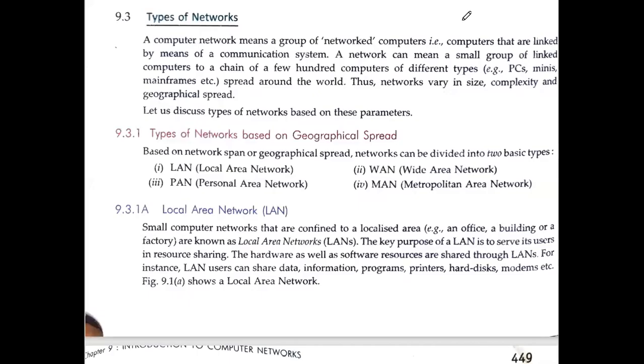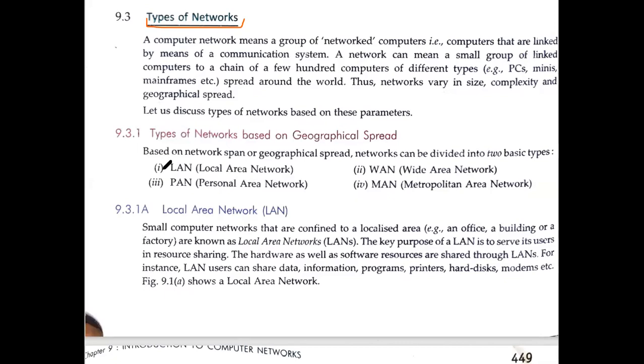See, yesterday we have done introduction of computer network and today we are going to start with types of network. Now see again, important topic. How is this important? The very first thing is, we may ask you the very first question of 1 mark.